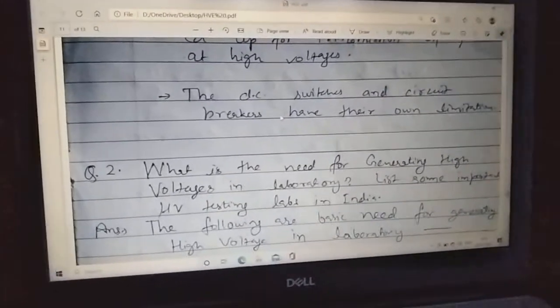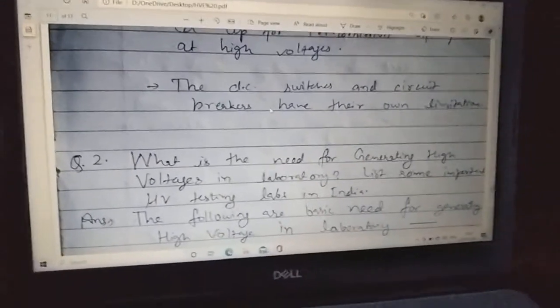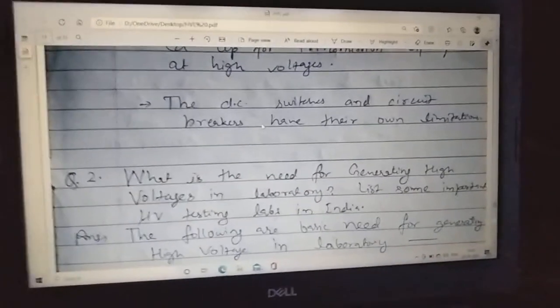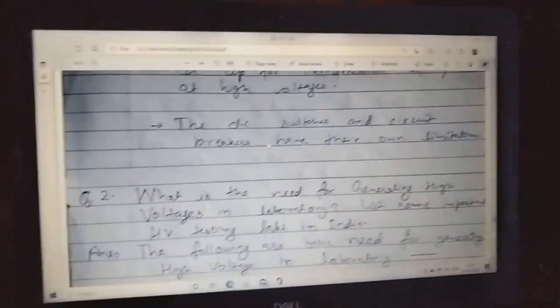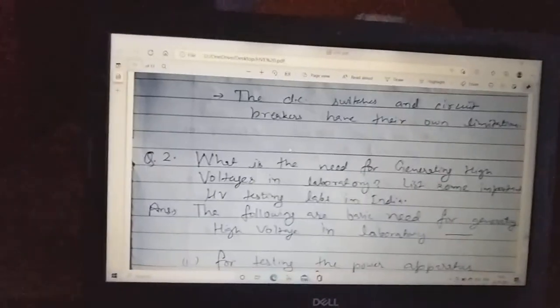Since switches and circuit breakers for DC operation are designed only for DC, and there is no case of frequency, if frequency changes, then obviously switches and circuit breakers will not work.